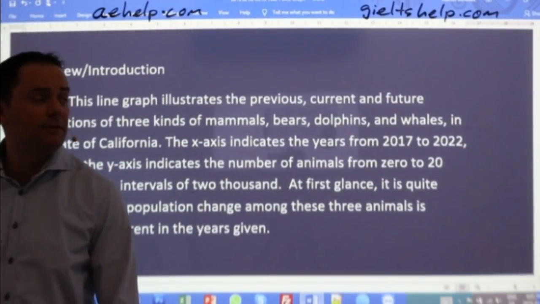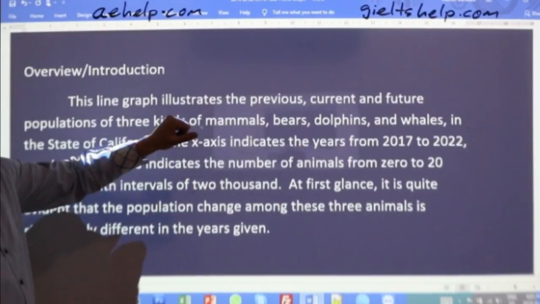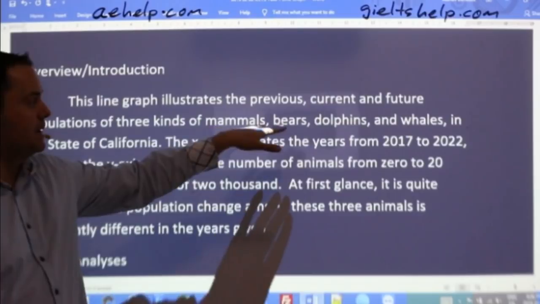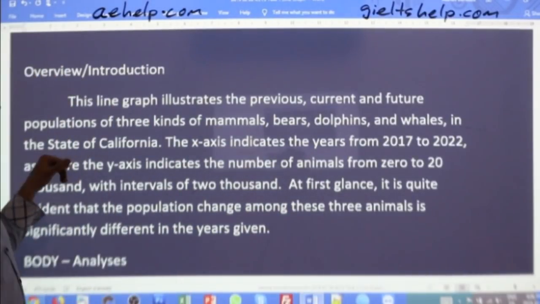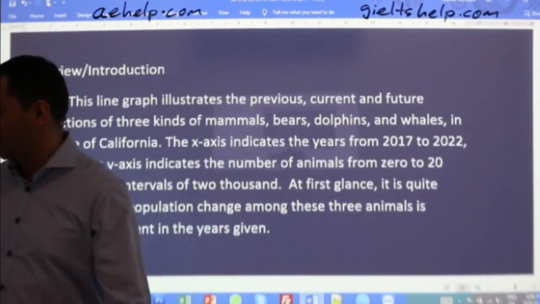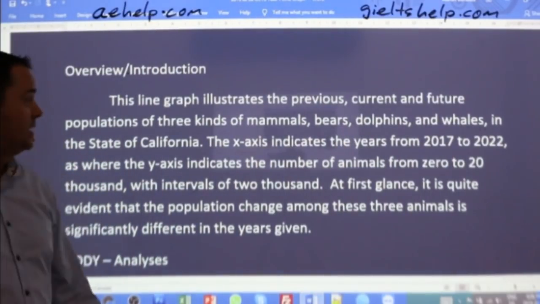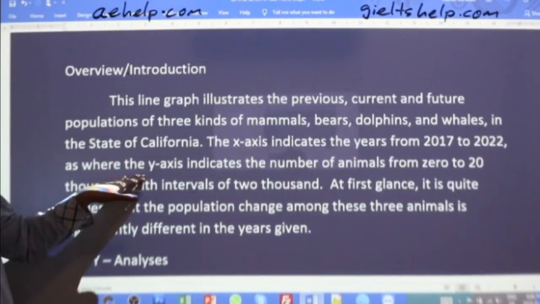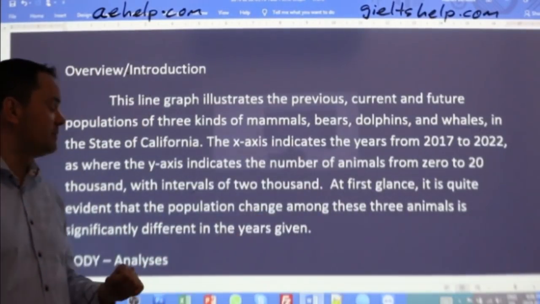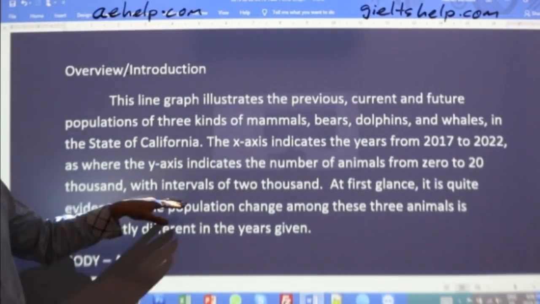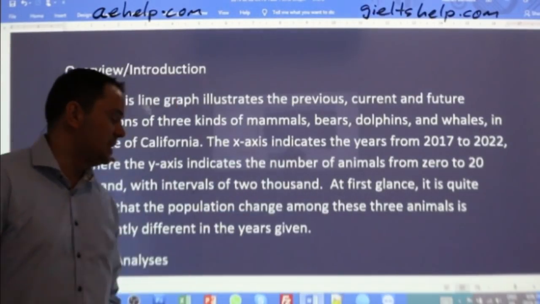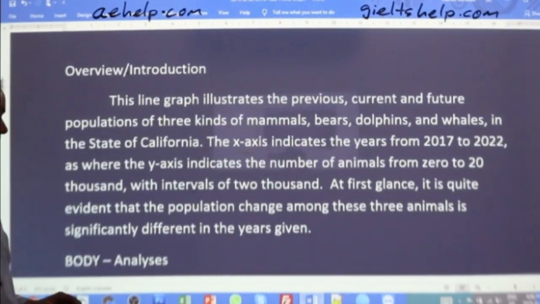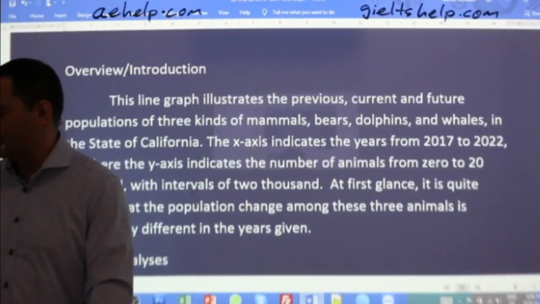Here we go. Overview. This line graph illustrates the previous, current, and future populations of three kinds of mammals, bears, dolphins, and whales in the state of California. The x-axis indicates the years from 2017 to 2022, as where the y-axis indicates the number of animals from 0 to 20,000, with intervals of 2,000. At first glance, it is quite evident that the population change among these three animals is significantly different in the years given.